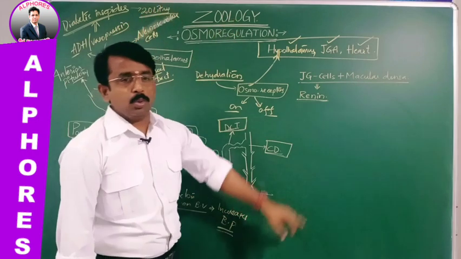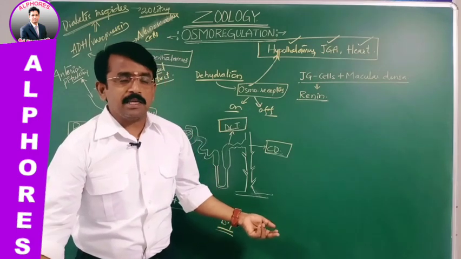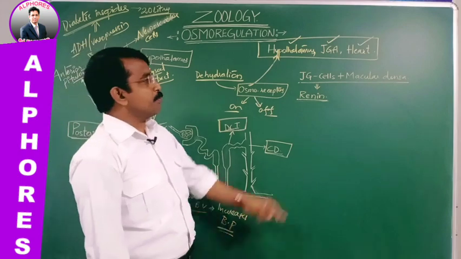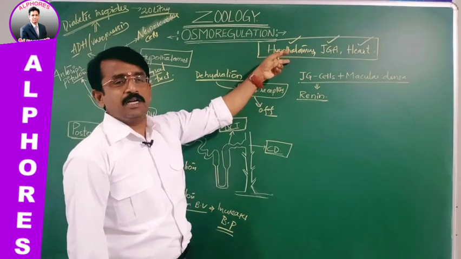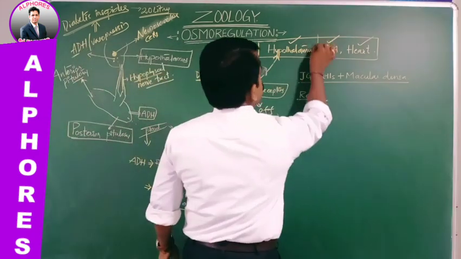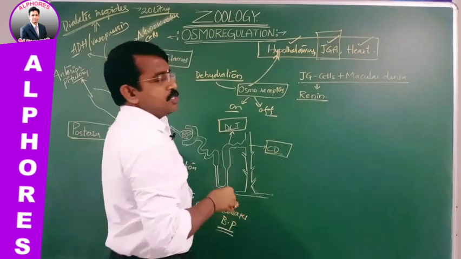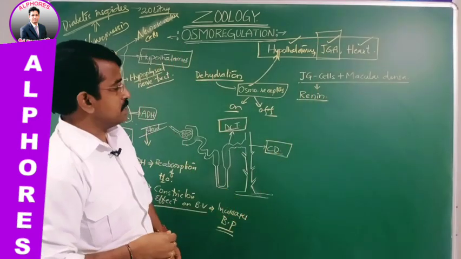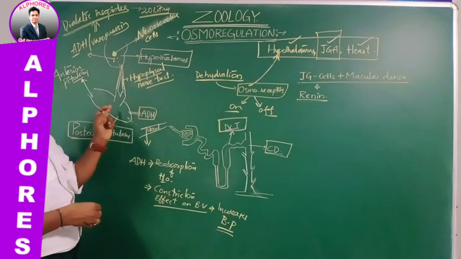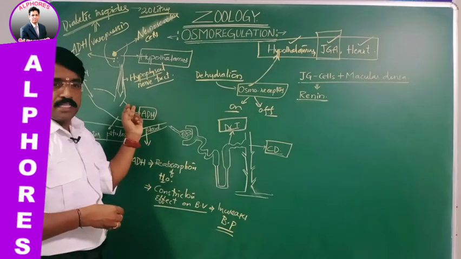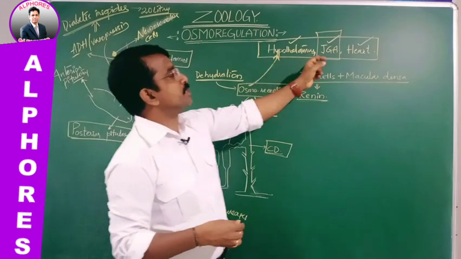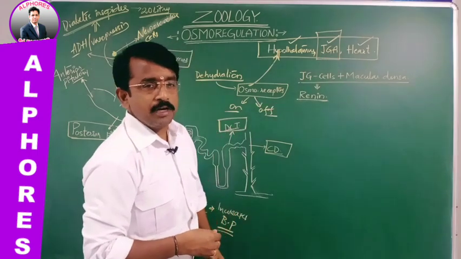So this is how the ADH is regulating the water balance, osmoregulation, and how the hypothalamus monitors and regulates the osmoregulation we have discussed. Let's move on to the second part, the JGA, juxtaglomerular apparatus. This diagrammatic information is where we discussed how the ADH acts at the DCT and collecting duct, right? Now we'll go for the juxtaglomerular apparatus.